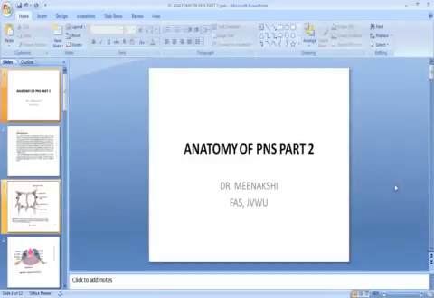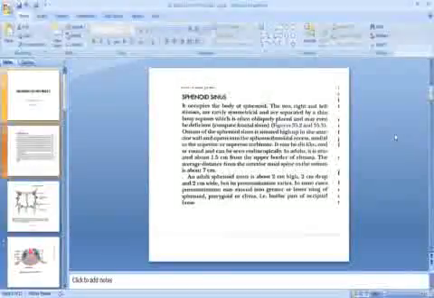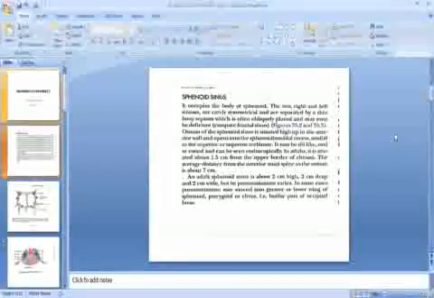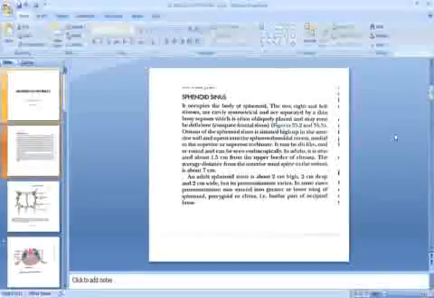Today we will discuss the anatomy of the paranasal sinuses, part 2, and we will discuss the rest of the sinuses. In the earlier session we discussed the maxillary sinus and frontal sinus. Now we will discuss the sphenoid sinus. It occupies the body of the sphenoid.